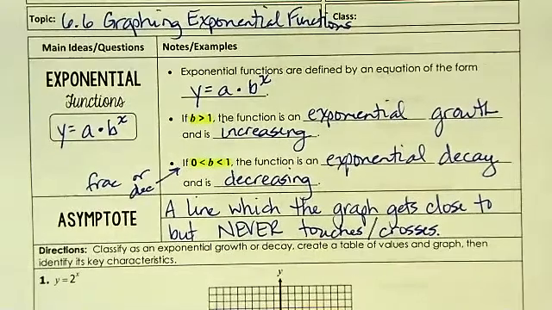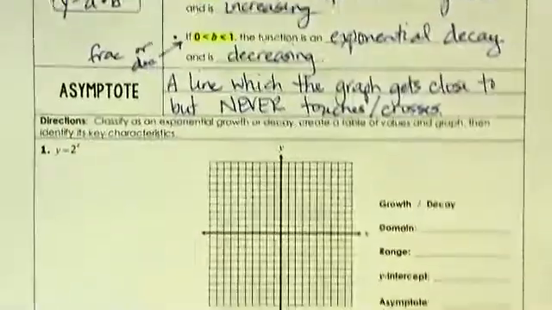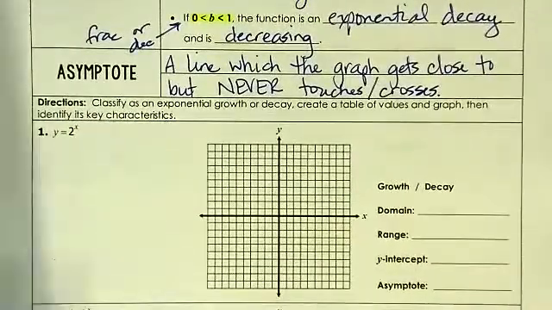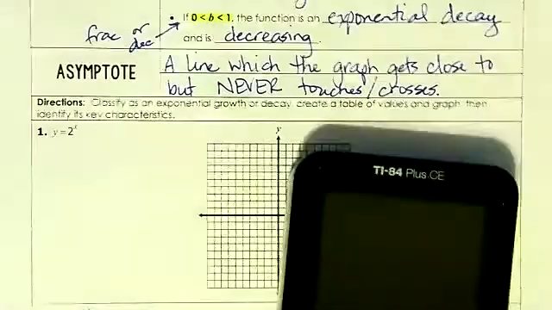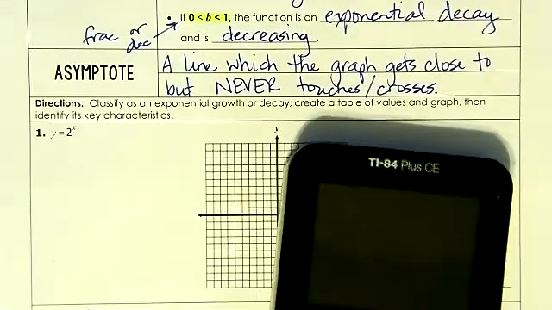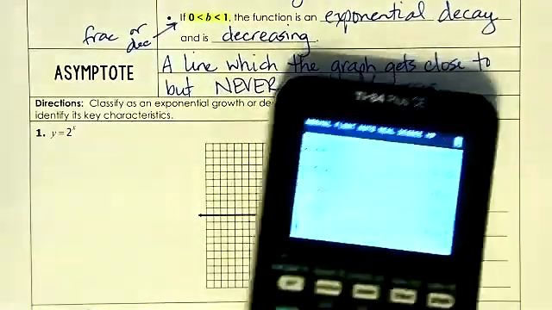Now, you're probably like, what does an exponential function even look like? So we're going to look at number 1 together, and we're going to use our handy dandy calculator. If you don't have it, go get it or pull out your own.